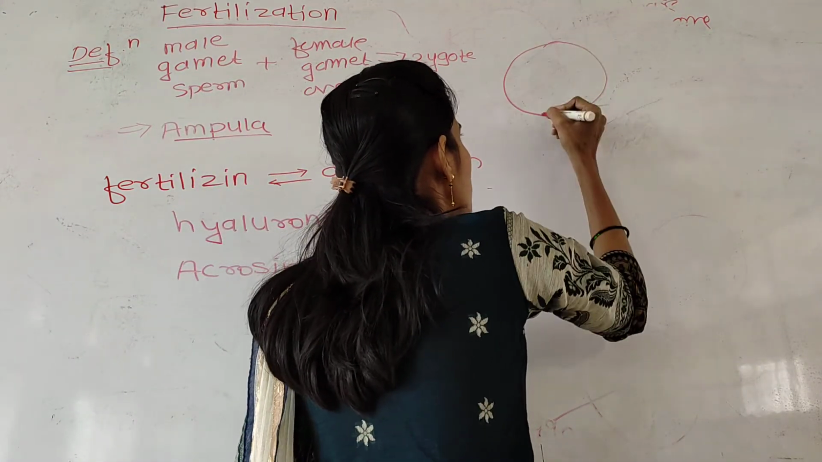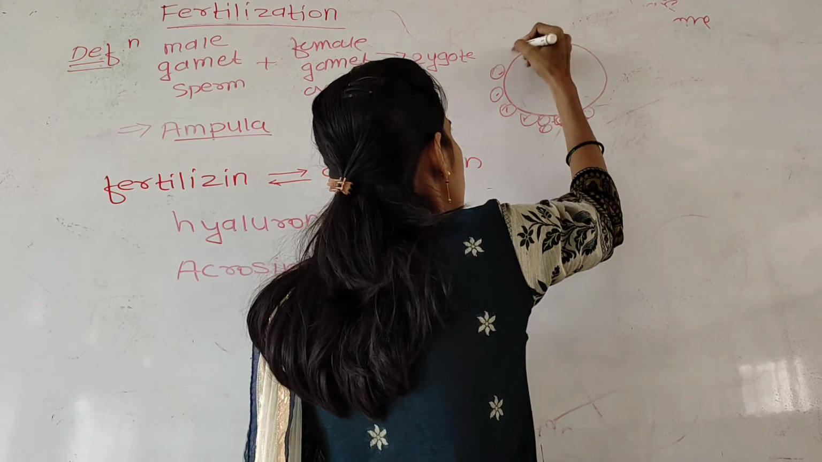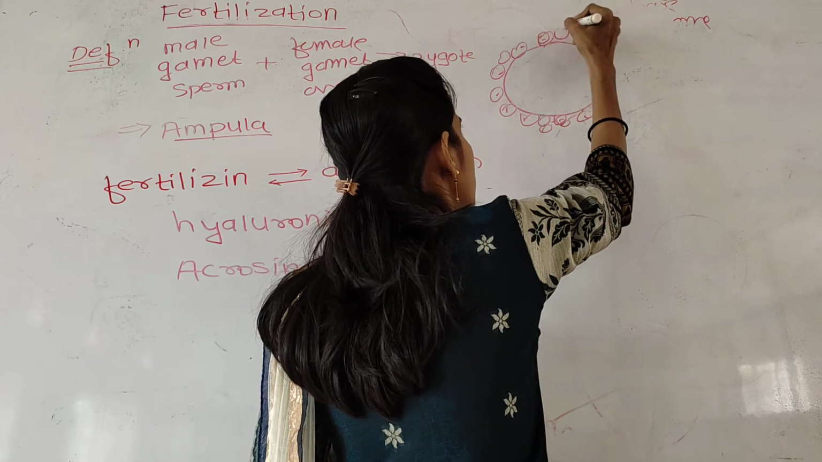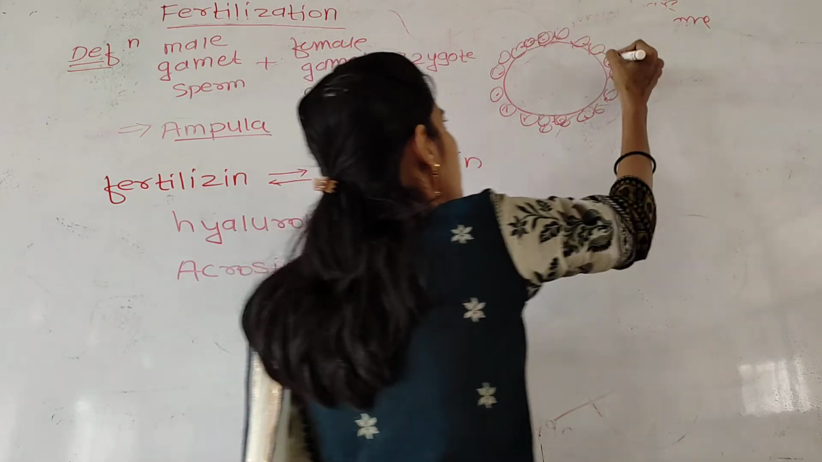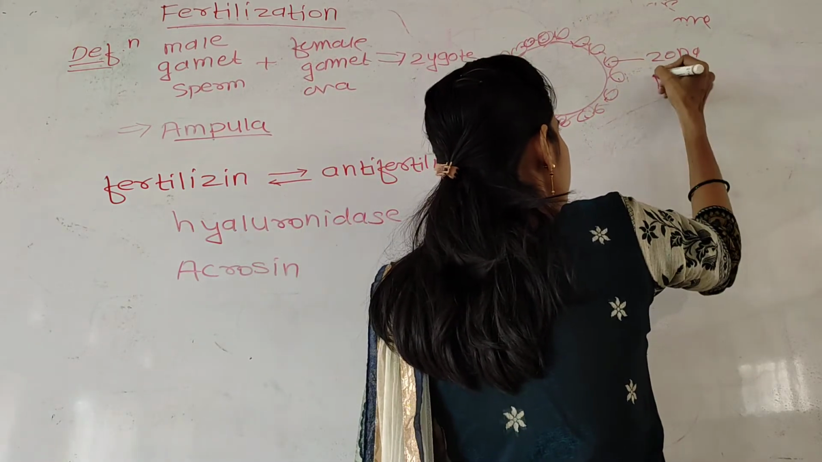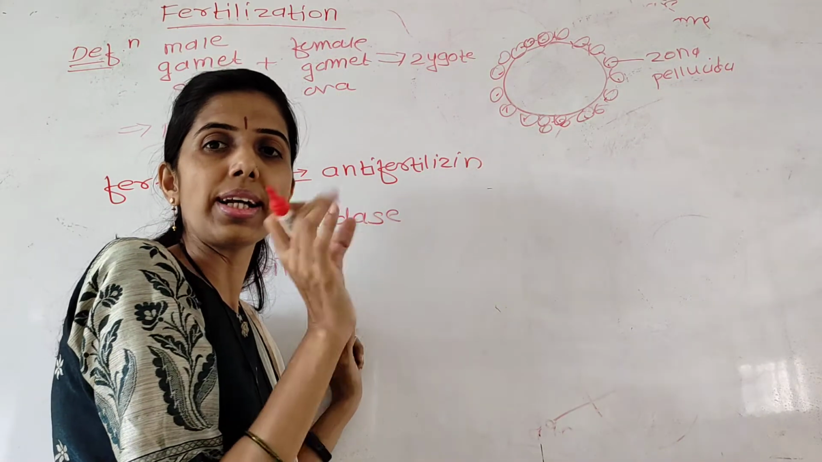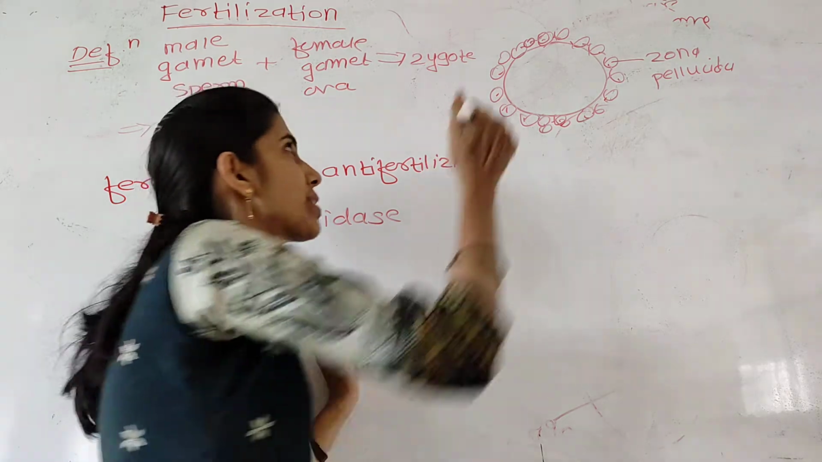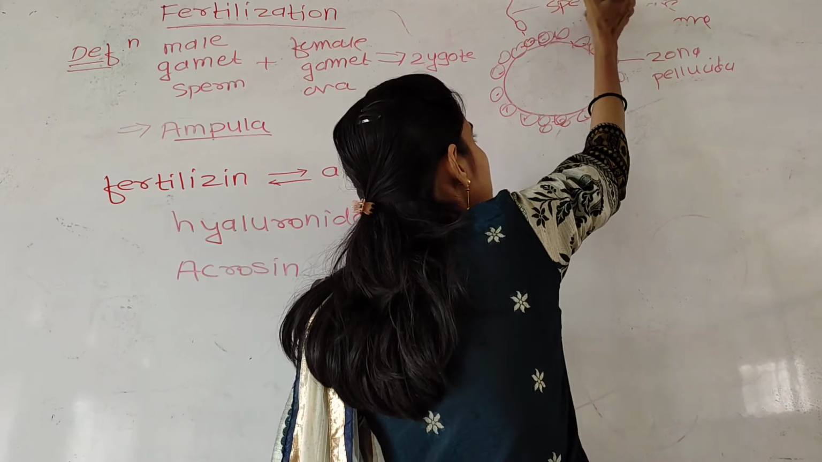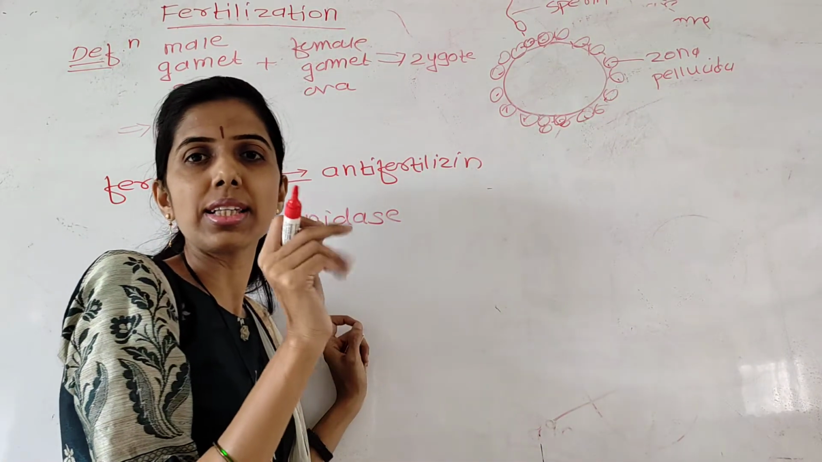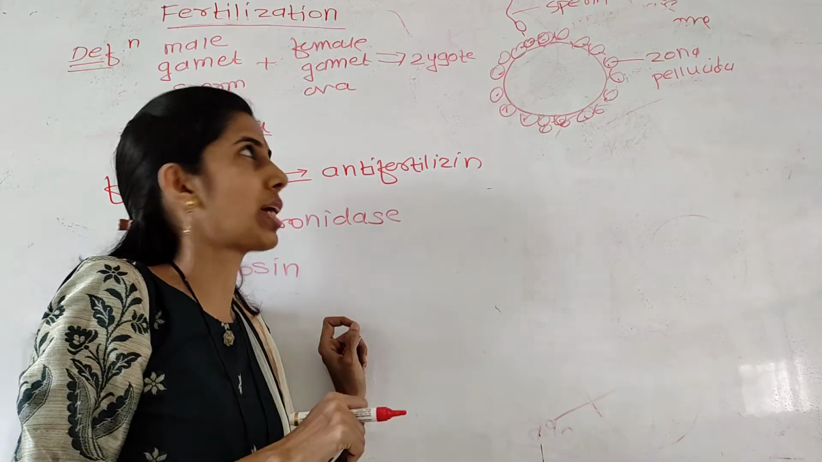See, you all know the structure of the secondary oocyte. This layer is known as, which layer? That is the zona pellucida. So this acrosin enzyme digests the zona pellucida layer. So as a result, what happened? The head of the sperm enters inside the secondary oocyte and reaches the vitelline membrane of the secondary oocyte.